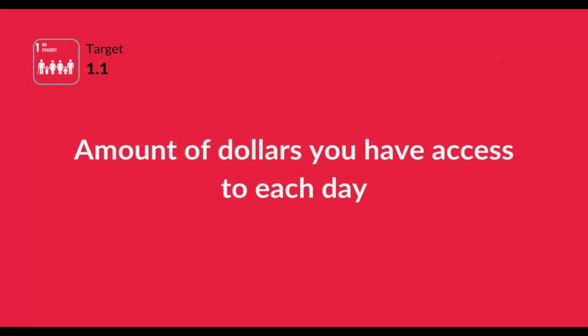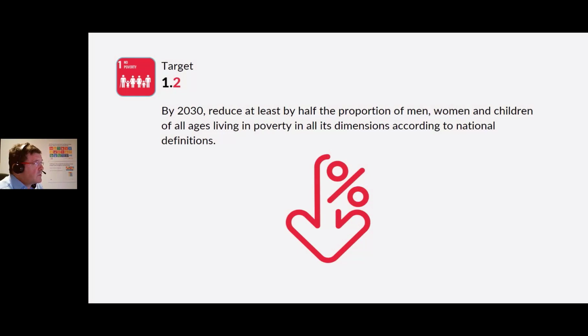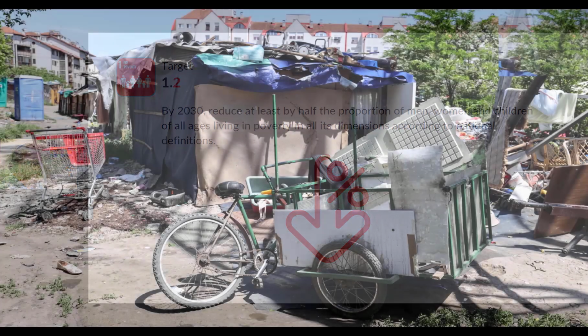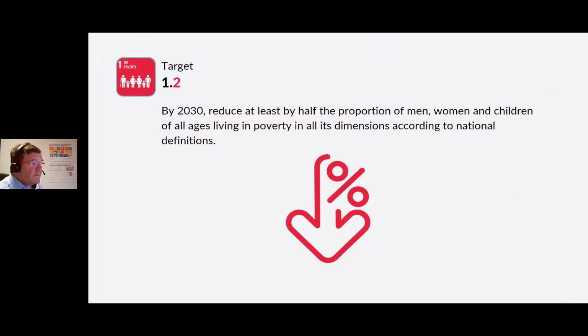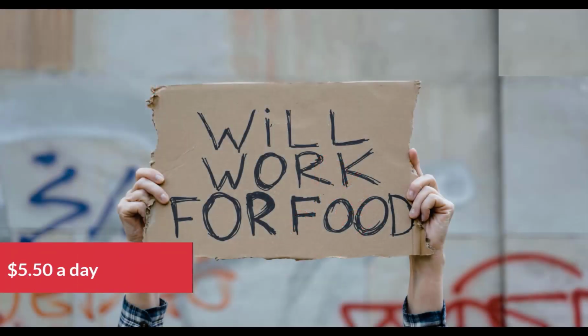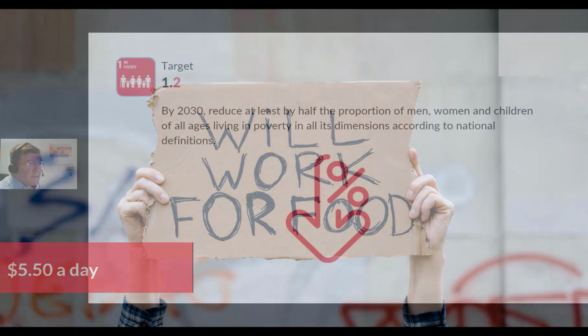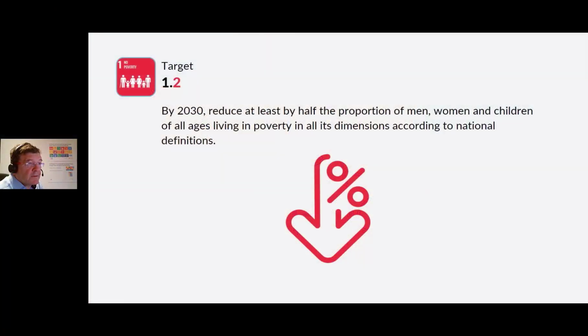The previous slide talked about extreme poverty, $1.25. Here we're talking about the next line, which is $3.20. It's estimated that over 1/5 of the global population live on less than $3.20, and over 2/5 live below the $5.50 mark. Is aiming to reduce by half, is the target here enough, do you think?